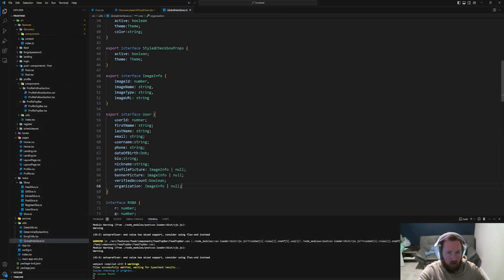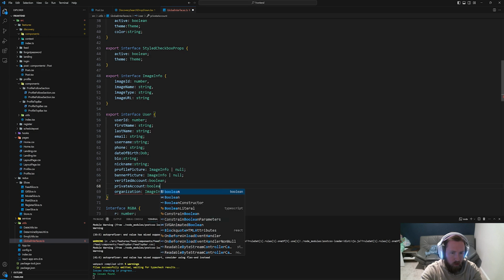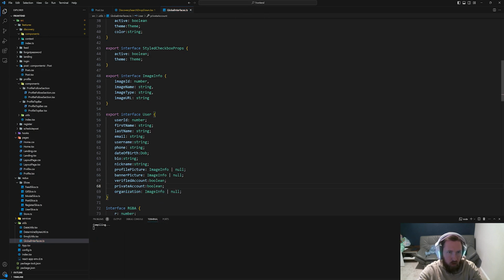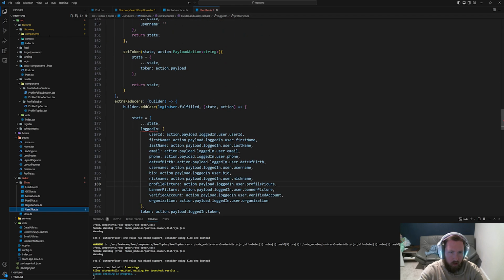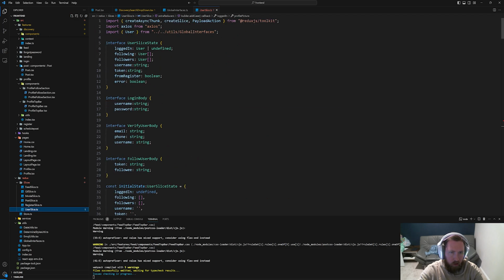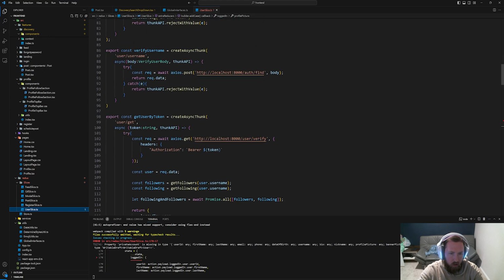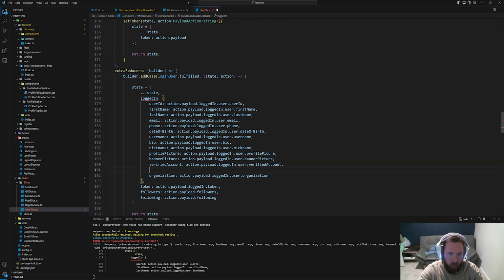So here, user, and we'll just go ahead and put it here. We'll say private account is Boolean, and this should return false or true no matter what. And this is going to break our user slice. So let's fix our user slice. Actually, no, we just need to come in here, I think. The rest of it's fine. And below verified account, we'll just say private account is equal to action.payload.loggedIn.user.privateAccount.